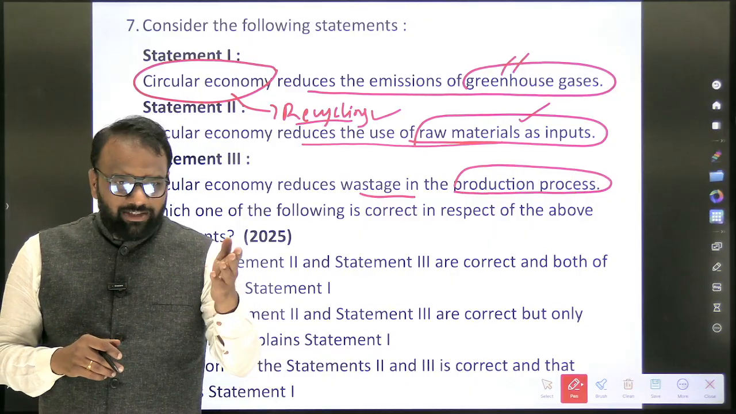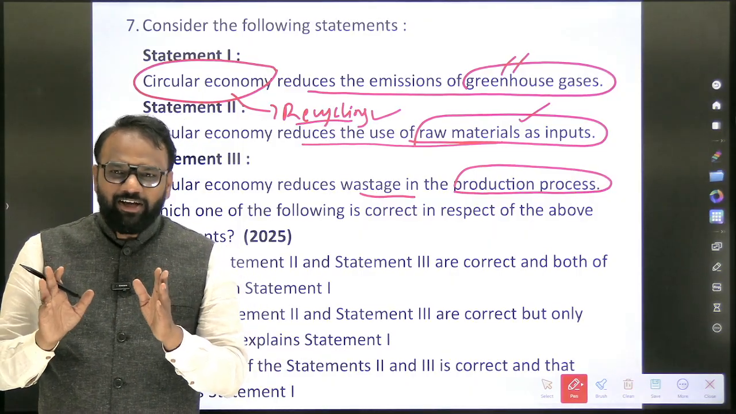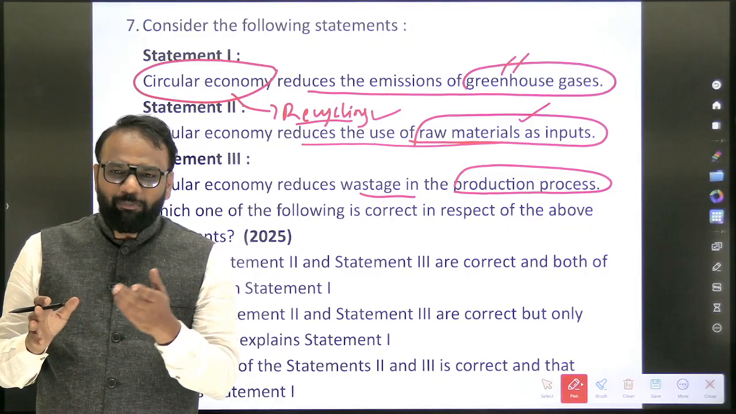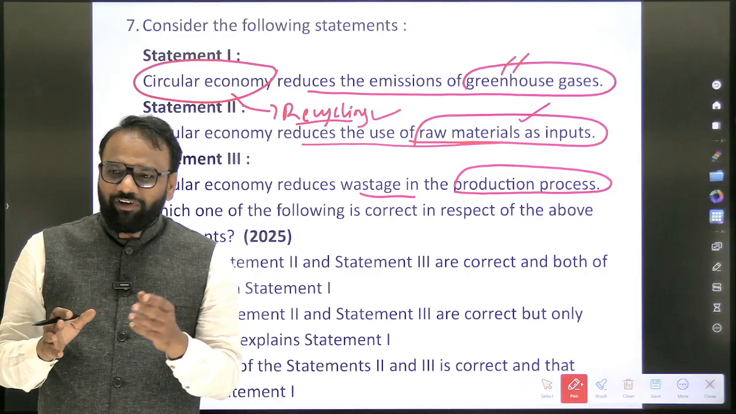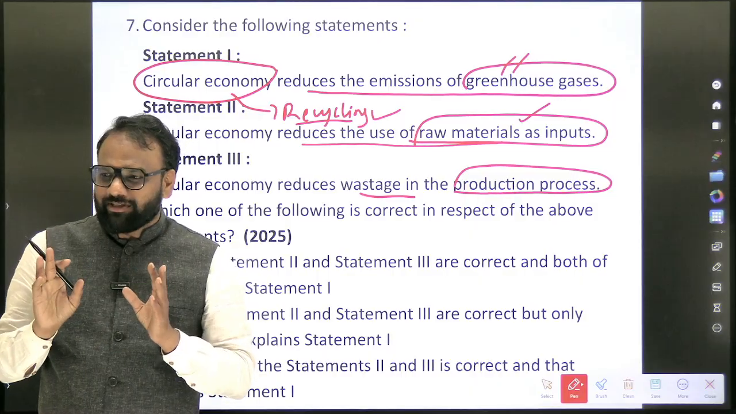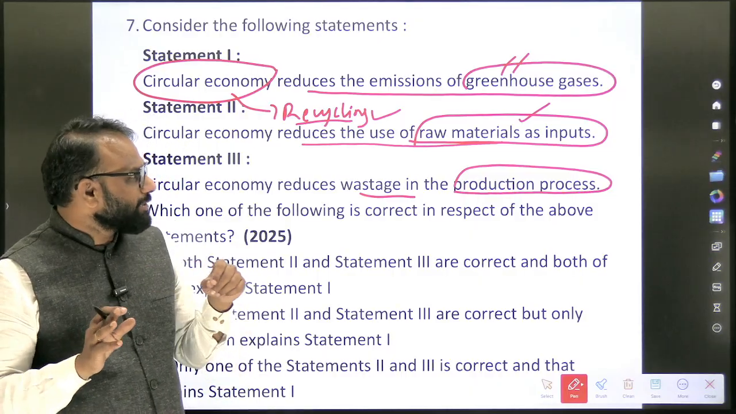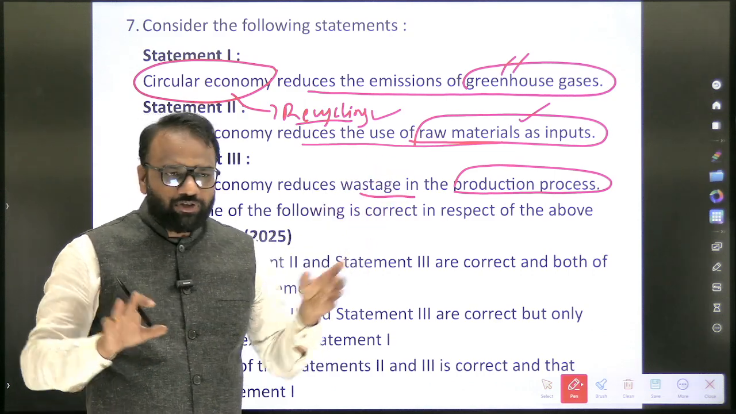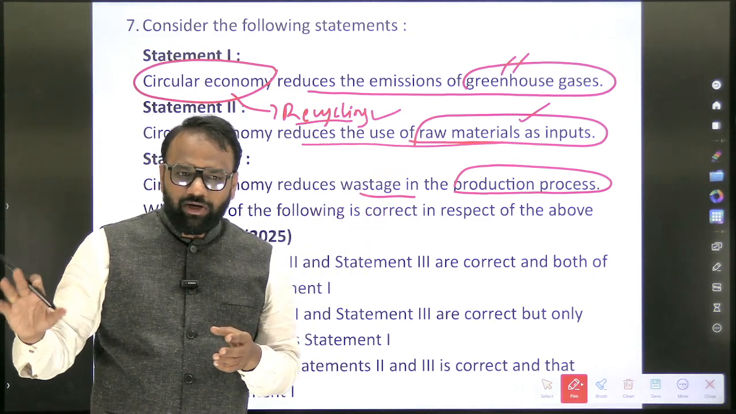So as you mentioned, the book publishing industry itself. Rather than using fresh paper extracted from the pulp of some tree, what can we use? We can use recycled paper. Now when you use recycled paper, what happens? It reduces the use of raw material as inputs. Raw materials, for example, tree pulp. Okay, so you will reduce it.